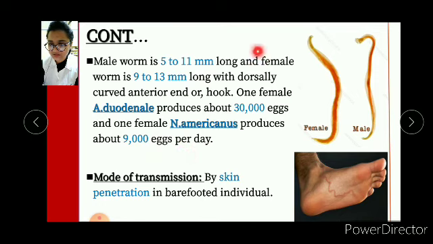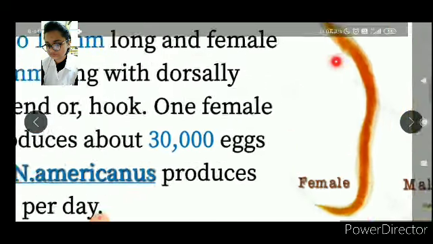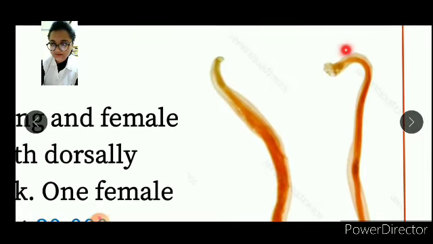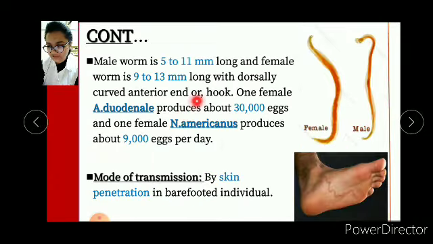And this is one of the pictures of the Ankylostoma duodenale female, and this is the male one. As I can elaborate, this is the mouthpiece of the male one and this is the female hookworm structure. And the mode of transmission is by skin penetration in barefooted individuals.